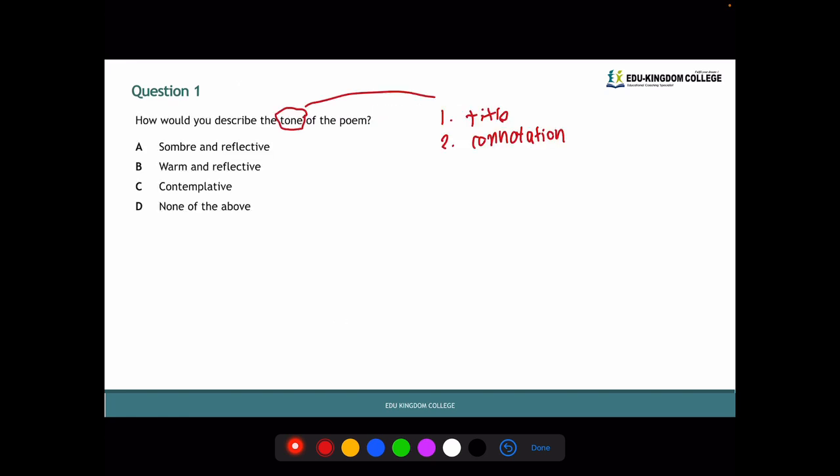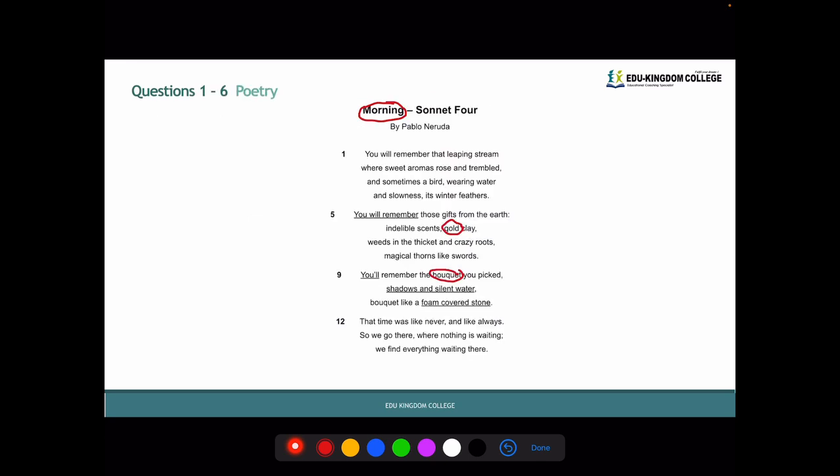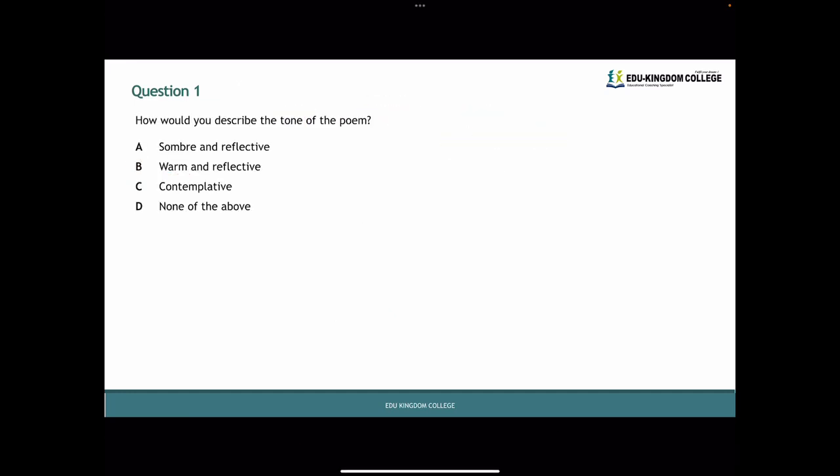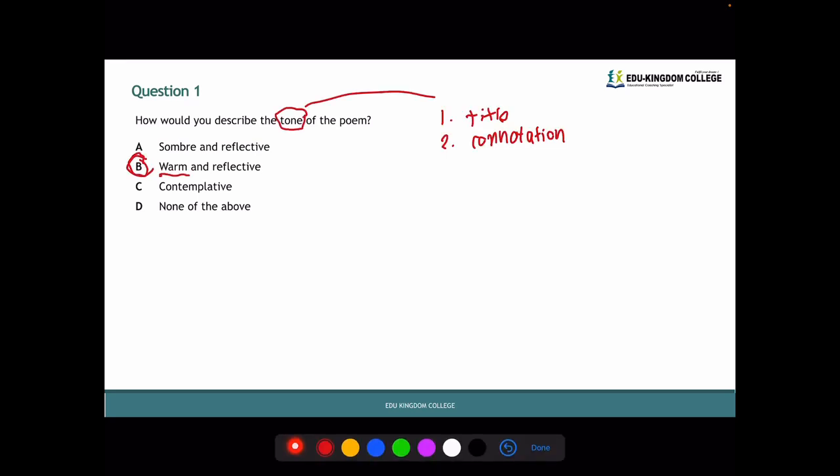So now that we know these 2 things, we know that the answer is B because of this part. Warm. Let's check the second part just to make sure. Reflective. Let's look at language that is reflective here. This has already been identified for us in line 5 in You Will Remember, as that is very reflective. Now, let's move on to question 2. Now that we know that question 1, the answer is B.